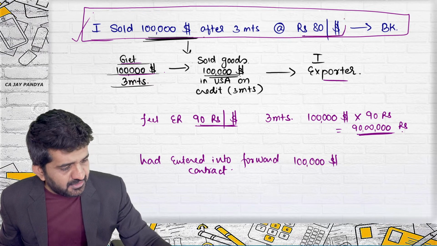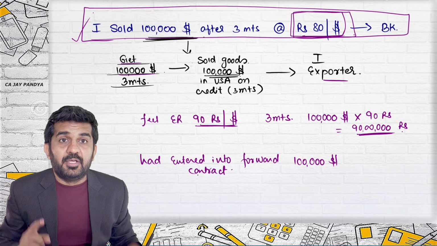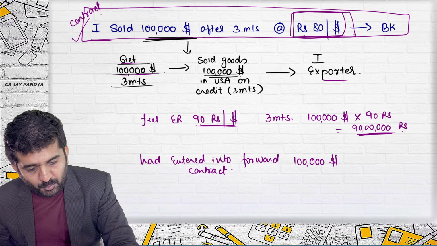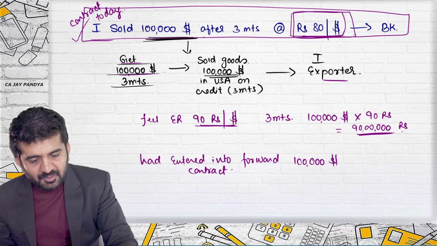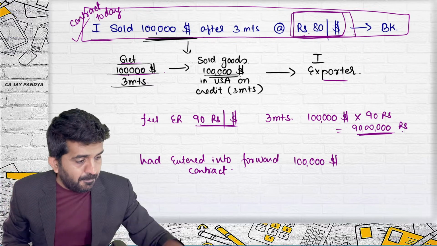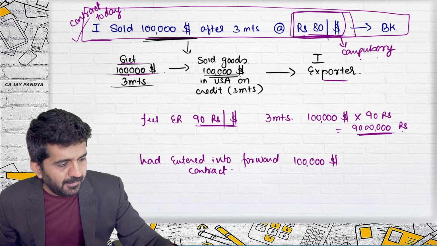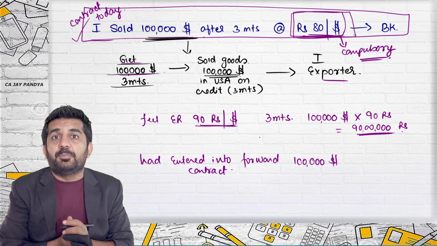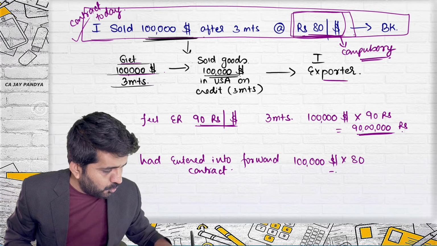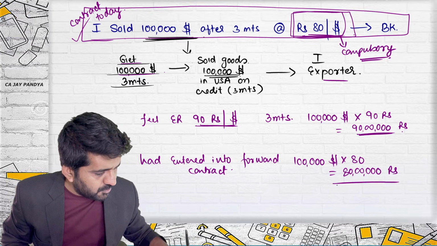And you have entered into this contract. Is this rate fixed? For now it is 80. It is a contract made today. Now it is fixed. So in future, if price increases, I will have to sell it at 90 rupees or compulsorily 80 rupees. Compulsorily 80 rupees. It is a fixed contract. Today I am deciding price. So had I entered into contract, I would be getting only 80 lakhs rupees from bank.